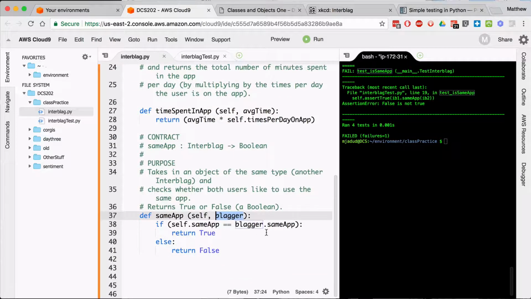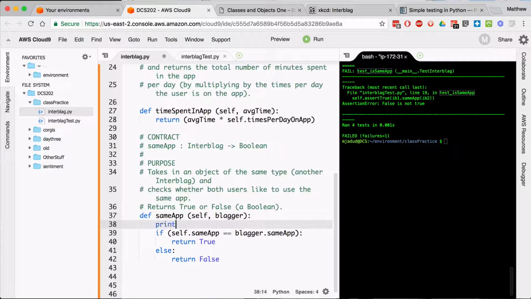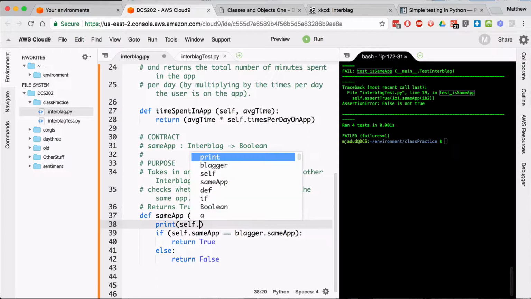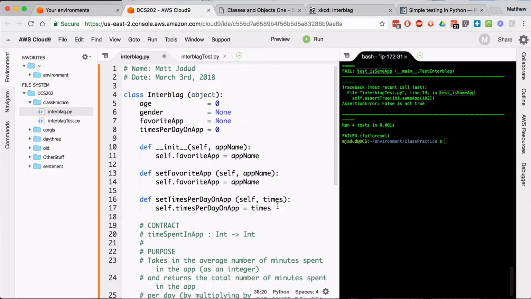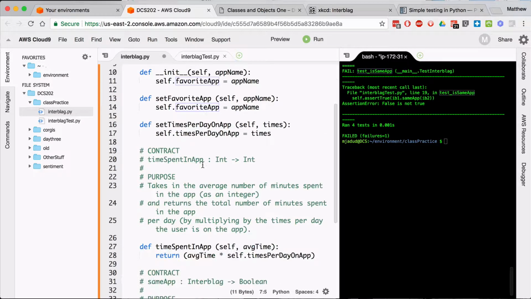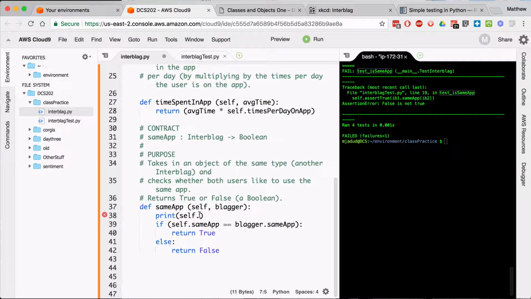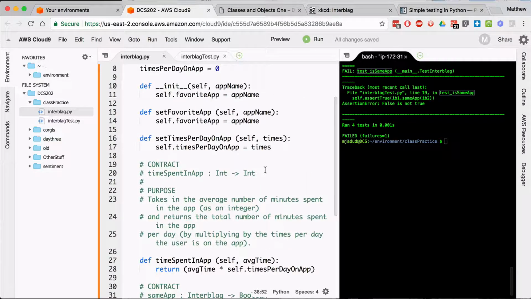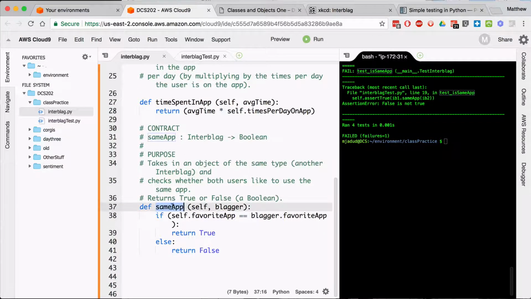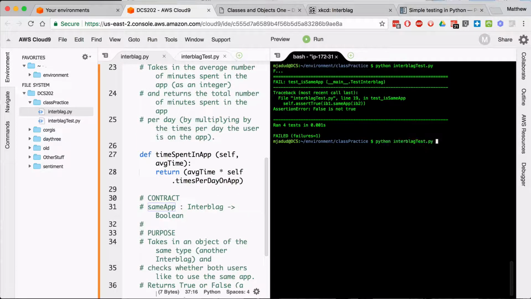So if I come over here, I'm going to add some print statements. Self dot not same app. Really? Oh, it's not called sameApp. That is evil. I used the wrong variable name. The variable name is called favorite. How did I come up with same? I was using the function name. That's horrible. What a horrible error.